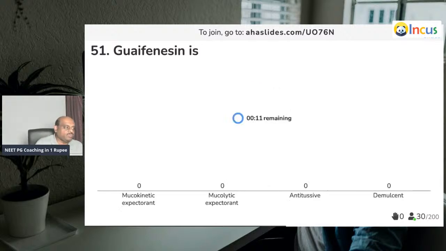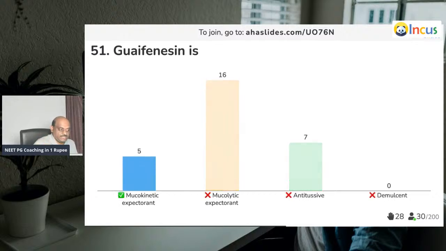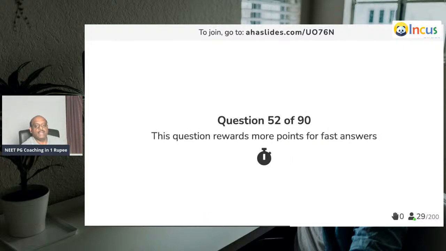What is the function of guaifenesin? So you have mucokinetics and mucolytics. Ambroxol, acetylcysteine, bromhexine, they're all mucolytics. Whereas sodium potassium citrate and guaifenesin are all mucokinetics, which are the bronchial secretion enhancers, is what you need to remember.